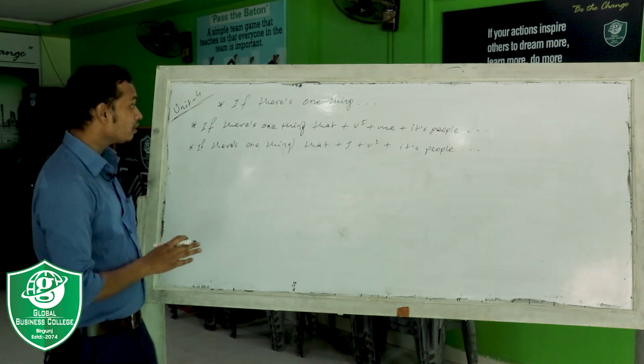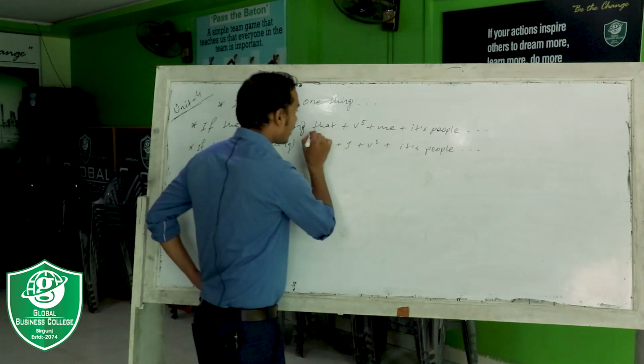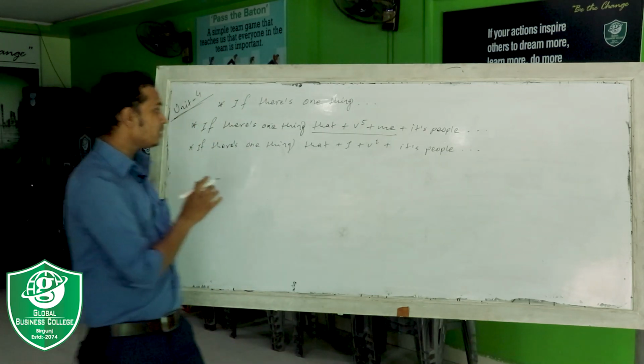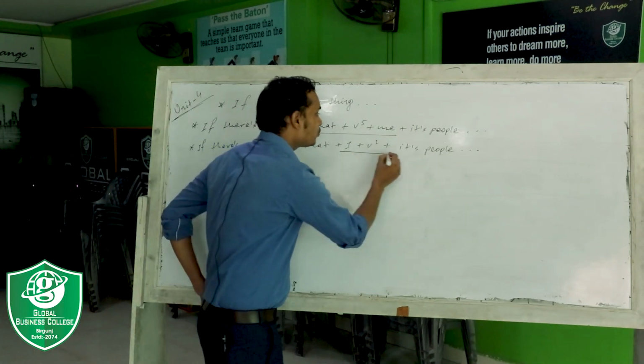If there is one thing + that + V5 + me, and the next one is if there is one thing + that + I + V1.